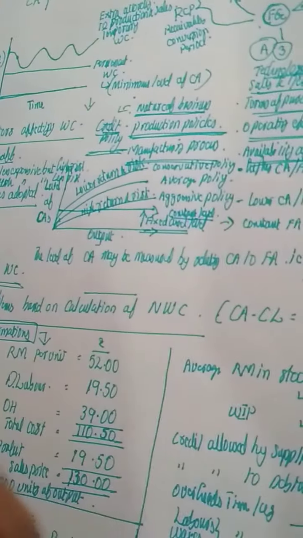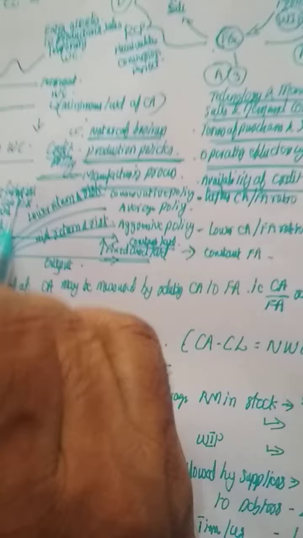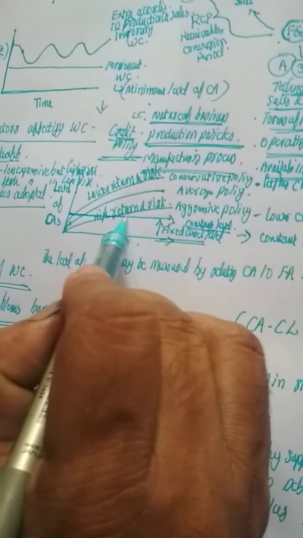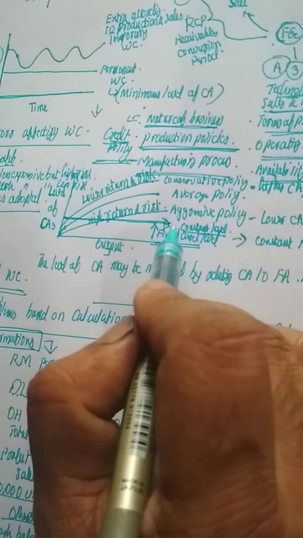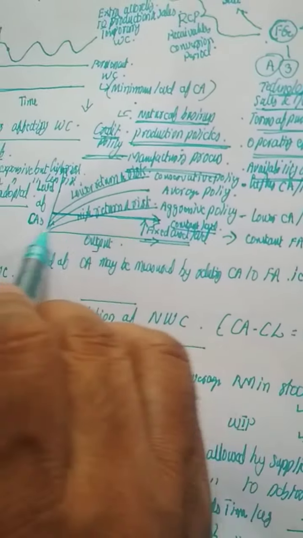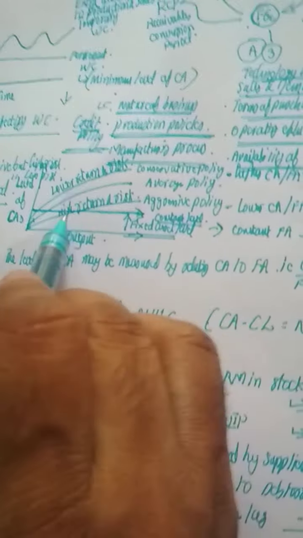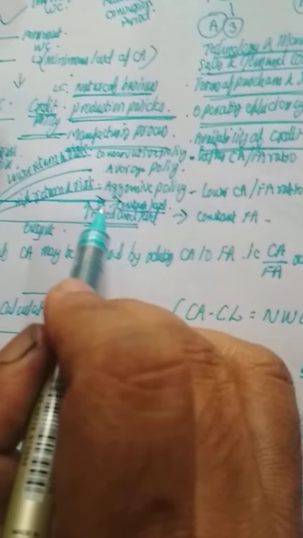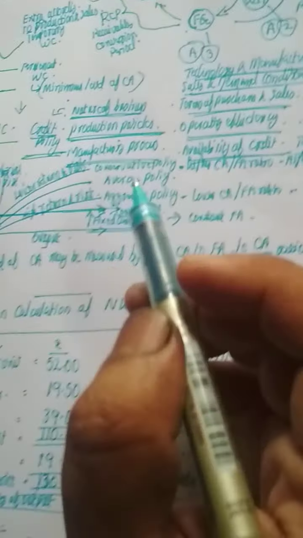When we draw this graph of the level of current assets, you can see that this permanent straight line is all about fixed assets. Fixed assets in an organization will be kept constant. Then with these fixed assets, they will try to lever the current assets. It is all about the working capital policy adopted by the organization.